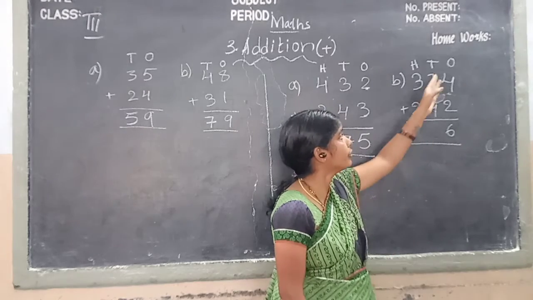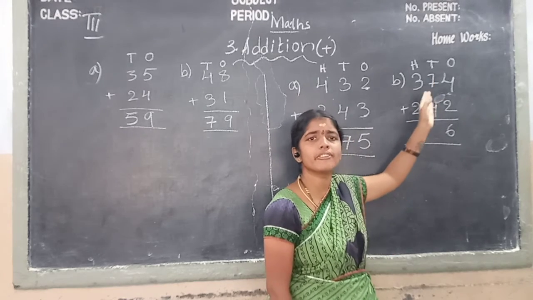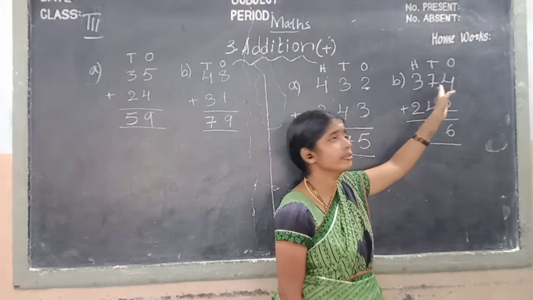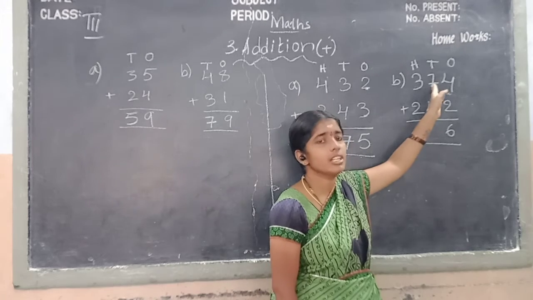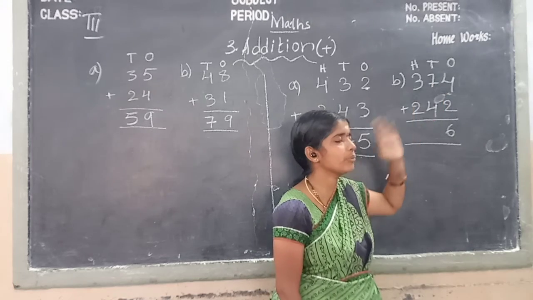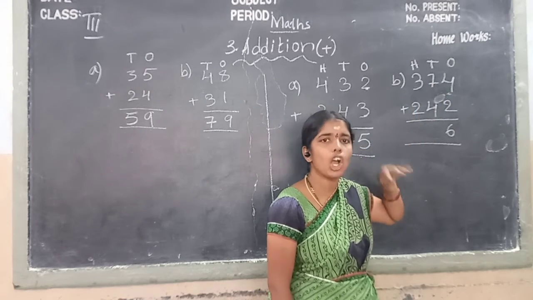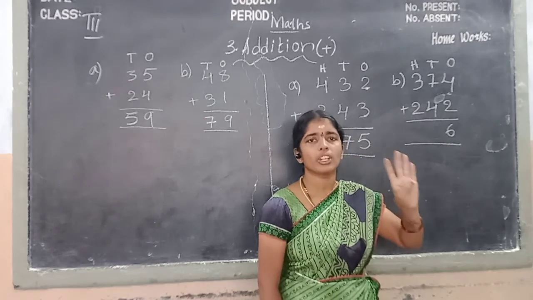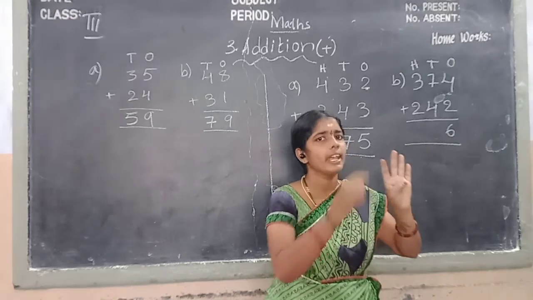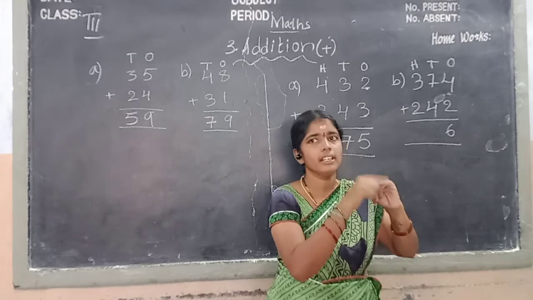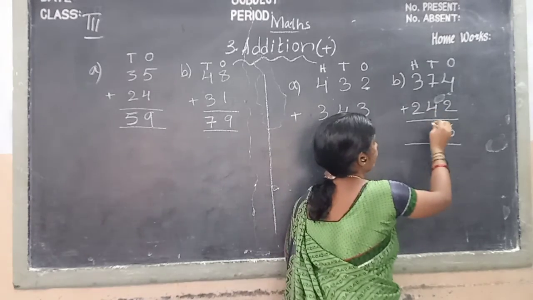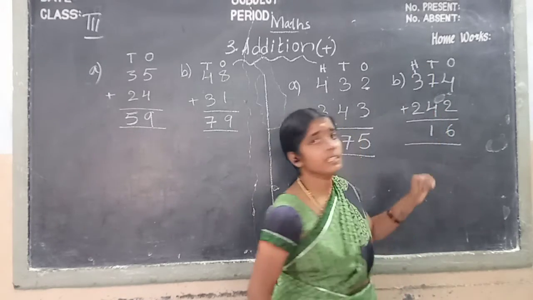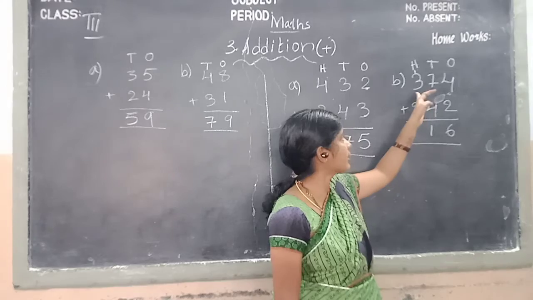Second we take tens place. In tens place, what is the first number, children? 7. Okay children, we keep the 7 in mind and take how many fingers, children? 4. Okay children, shall we count after 7? 8, 9, 10, 11. What is the next number, children?